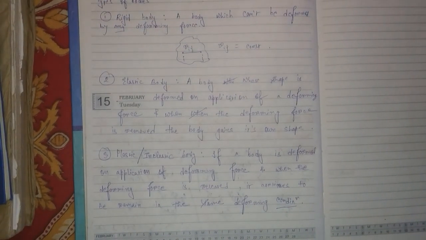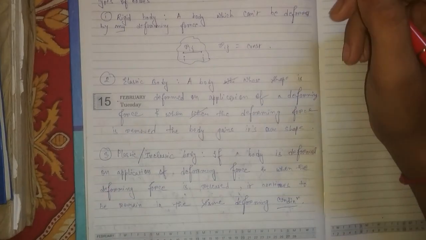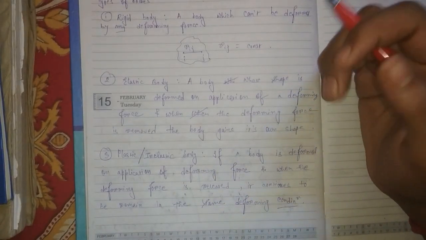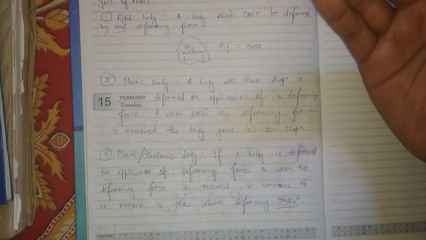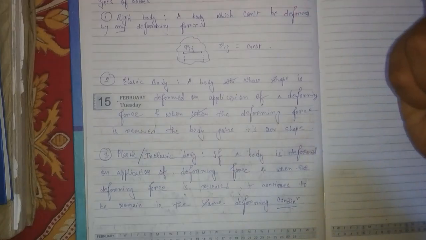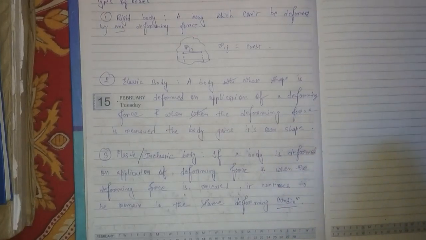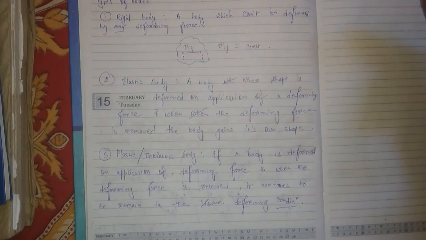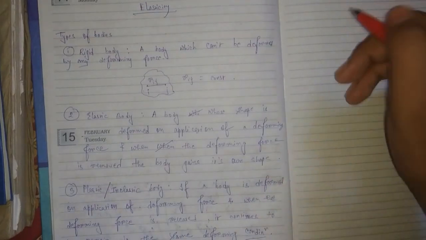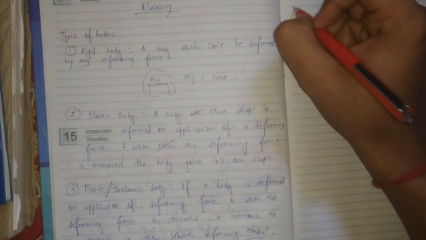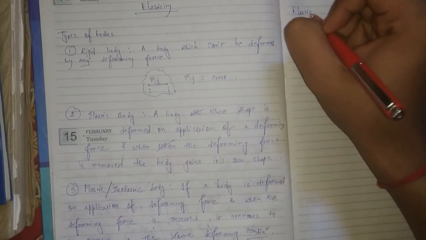Okay, so you understood the difference between a rigid body and an inelastic body. A rigid body is subjected to force, but it is not changed. That is, the force applied is not sufficient to change its shape. That is known as a rigid body. But an inelastic body is not that. In an inelastic body, you can change the shape, but it will not come back to its original shape when the deforming force is removed. Okay, now coming to what is elasticity. That is the topic we are studying. Talking about elasticity,